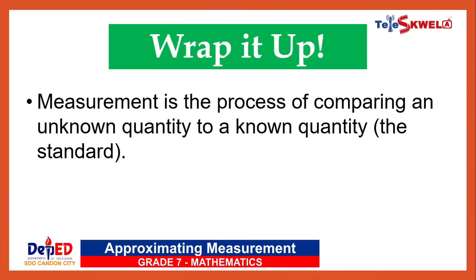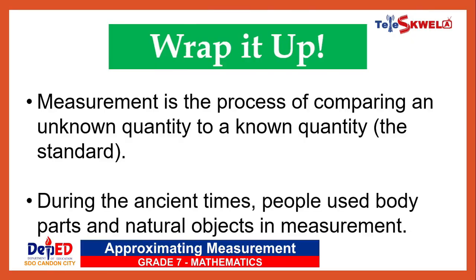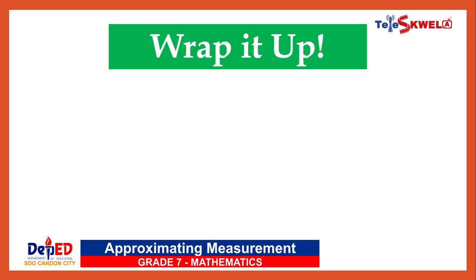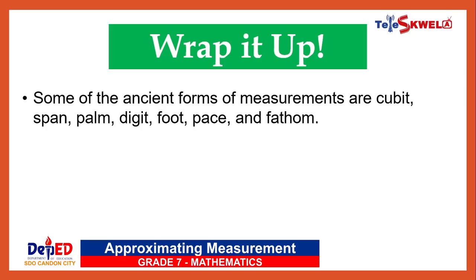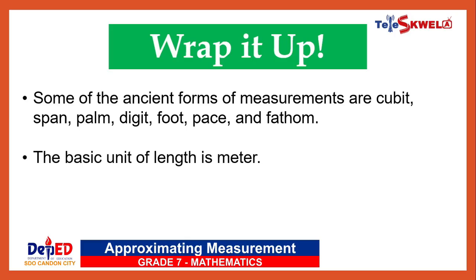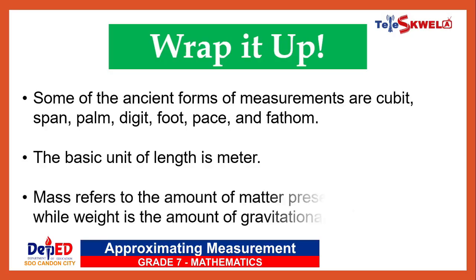Measurement is the process of comparing an unknown quantity to a known quantity or the standard. During the ancient times, people used body parts and natural objects in measurement. Some of the ancient forms of measurement are cubit, span, palm, digit, foot, pace, and fathom. The basic unit of length is meter.